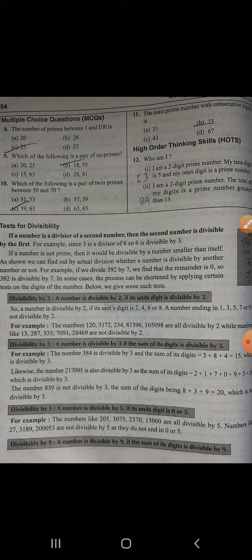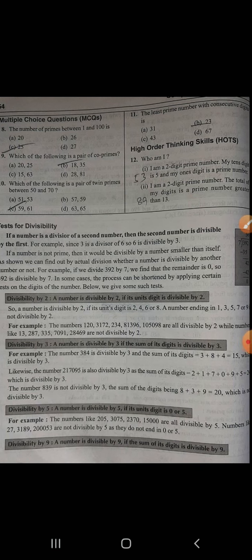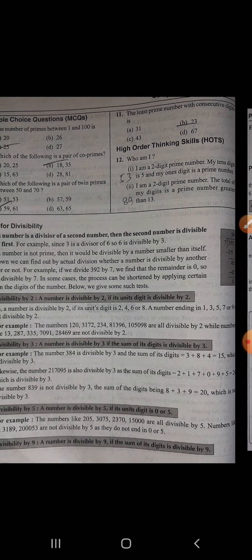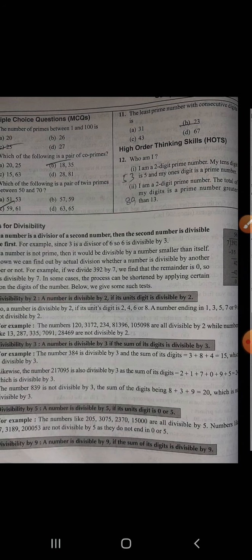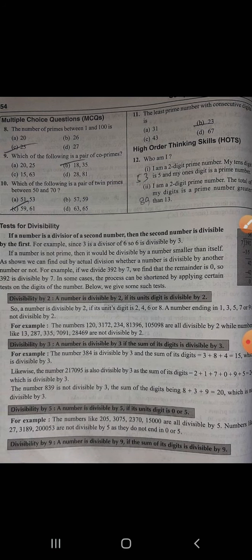Now, I am a 2-digit prime number, and the total of my digits is a prime greater than 13. So they are saying the sum of the digits should be greater than 13.